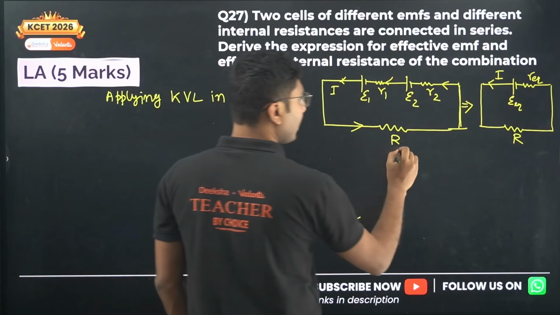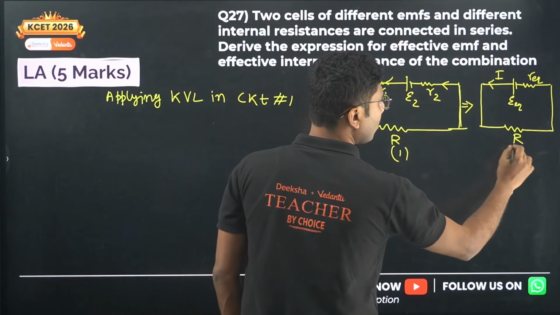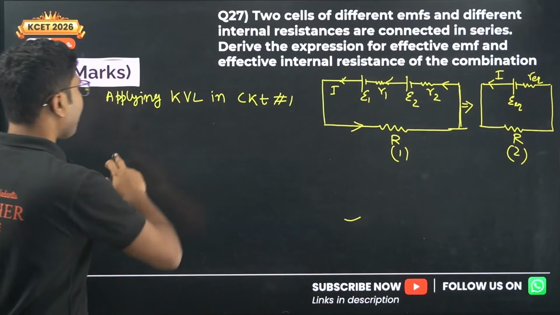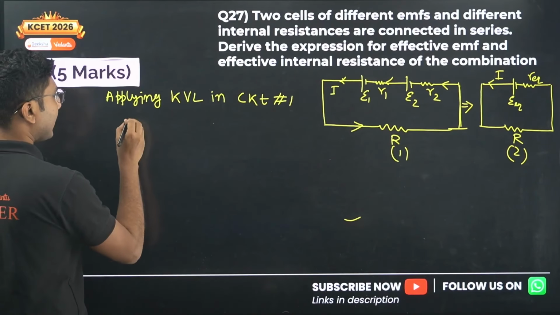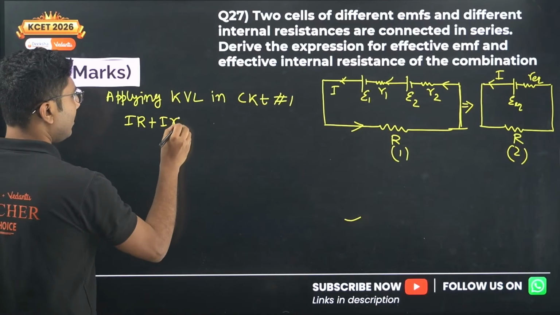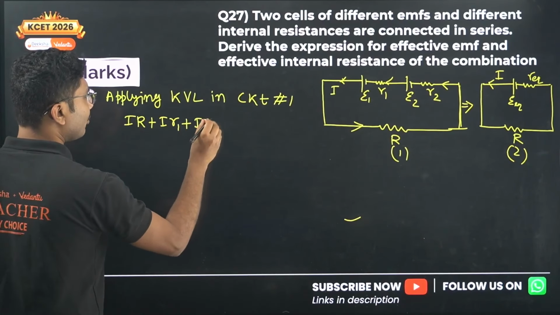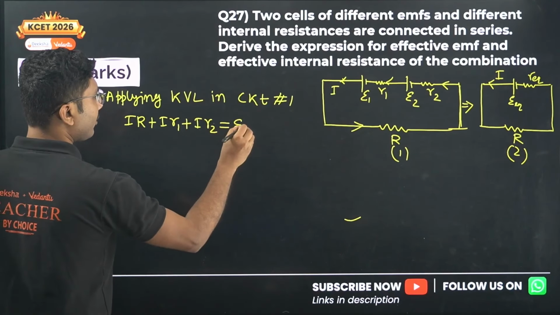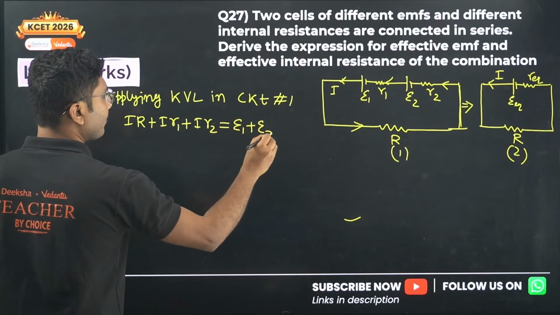So this is, say, circuit number 1, this is, say, circuit number 2. Okay, so we are applying KVL in circuit number 1 and we are getting IR plus IR1 plus IR2 equals to epsilon 1 plus epsilon 2.